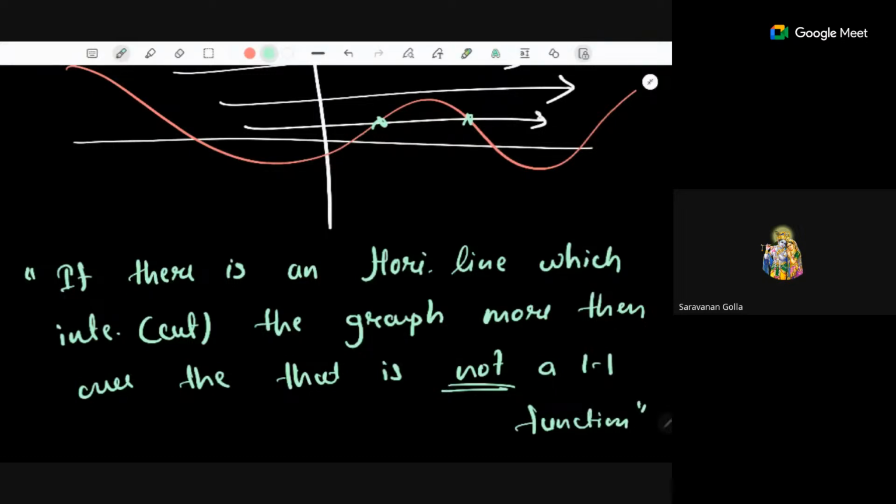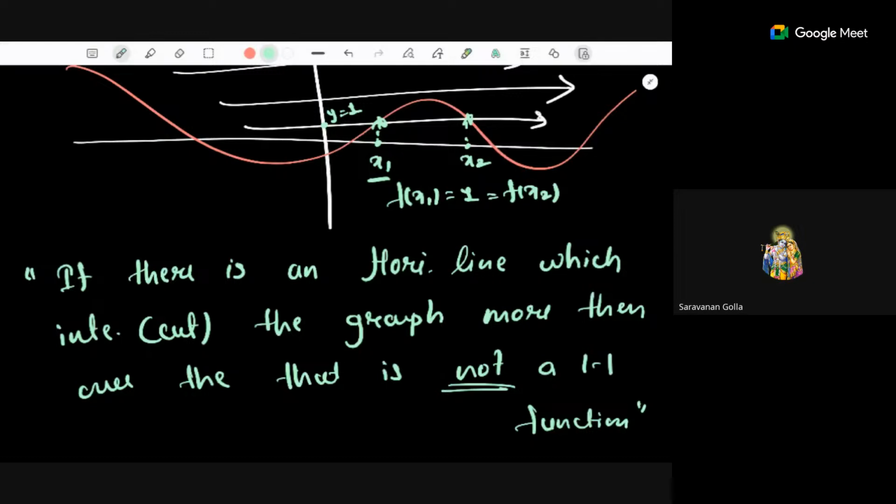So if you have a graph of a function, you'll just draw several horizontal lines, and if there is a horizontal line which is intersecting the graph more than once, then it will show us what is actually happening here. So this is one input x1 and this is another input x2. Suppose this value of y is some 1. At f of x1, the value of the function is 1, and at f of x2 the value of the function is also 1. So if a horizontal line intersects two points of the graph, it means that for two distinct inputs you are getting the same output, which contradicts the definition of a one-one function.